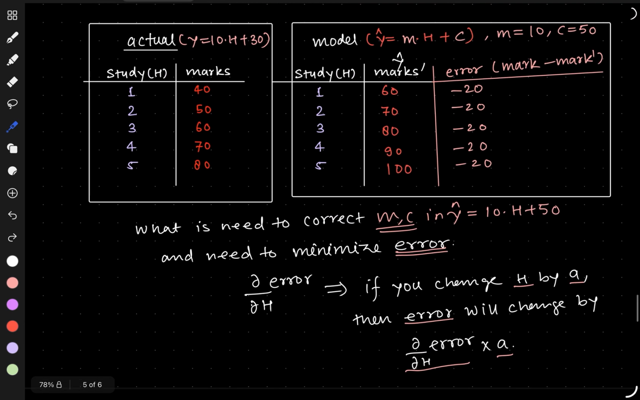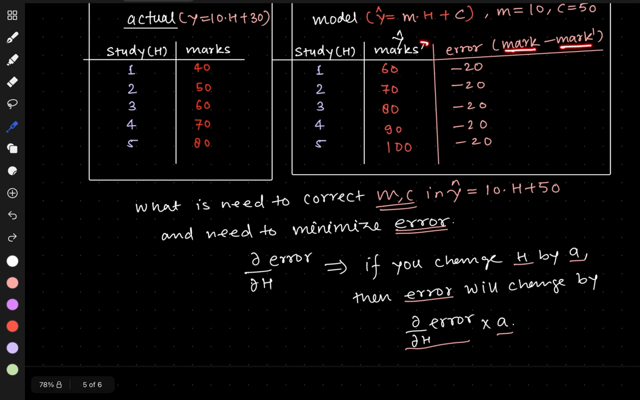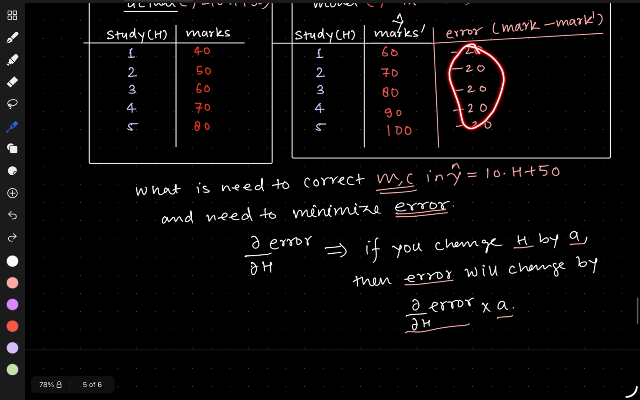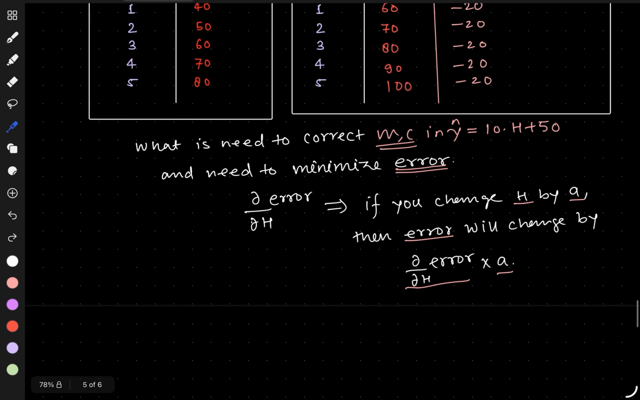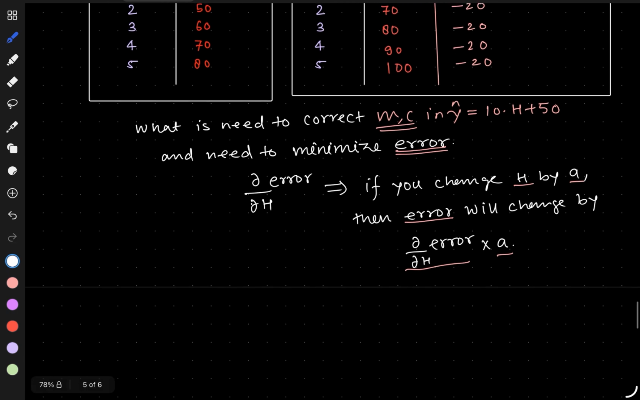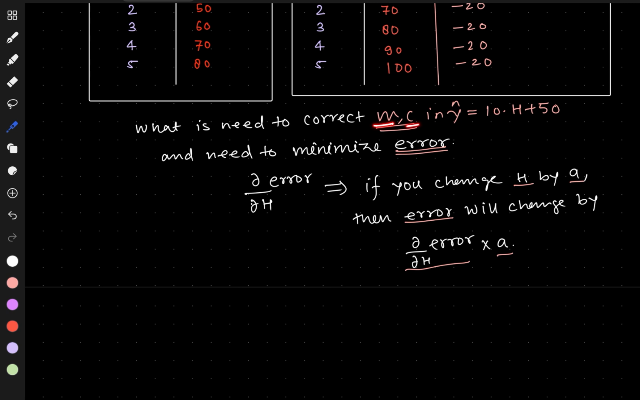So we take the difference: 40 and 60, we get minus 20, and 50 and 70, we get minus 20, because it is marks minus marks dash. So now our aim is to find the correct values of m and c so that the error can be minimized. So what we do is differentiate this error. As you know, the equation of error is y minus y cap. We have to first find the correct values of m and c.